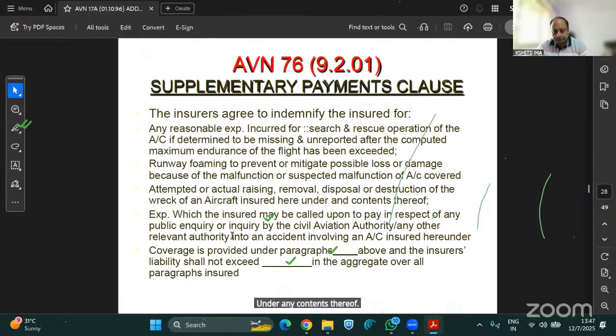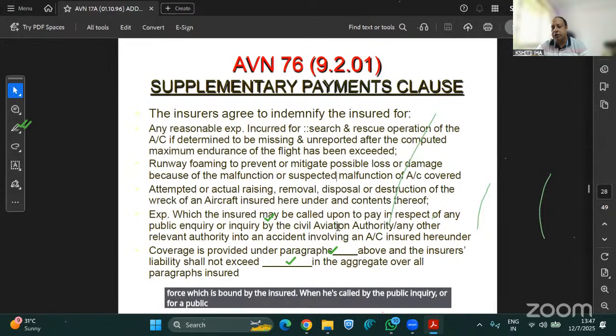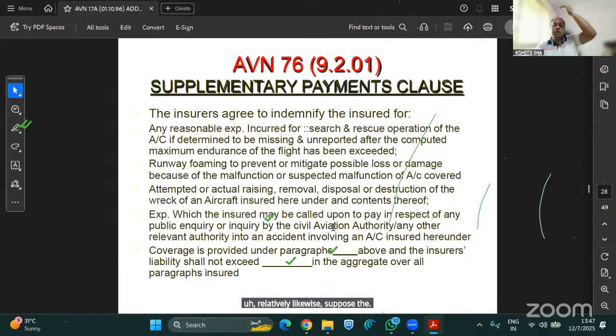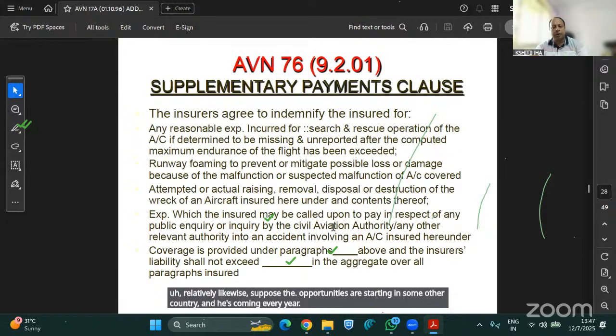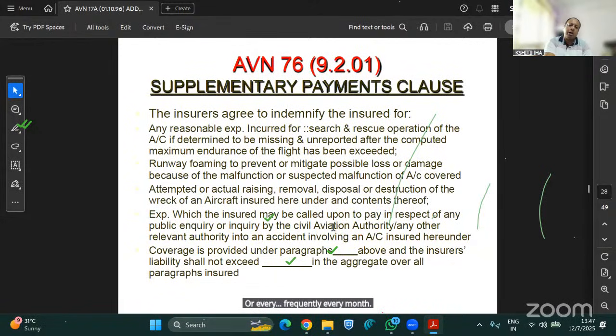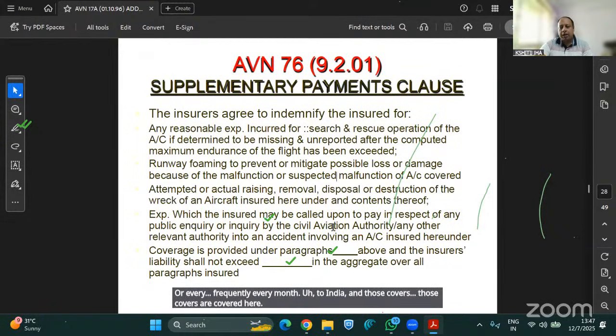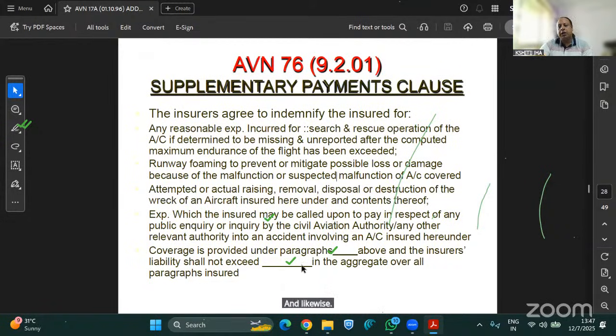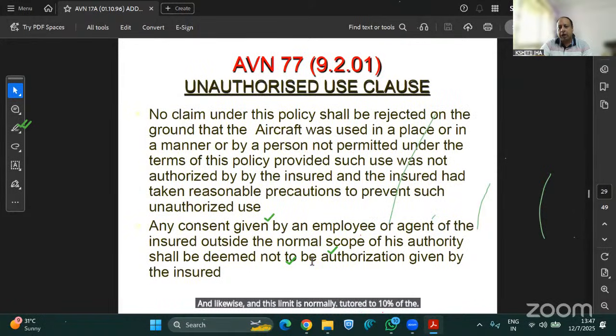Then any additional cost borne by the insured when he is called for a public inquiry by a statutory authority. Likewise, suppose the operator is residing in some other country and is coming every year or every month to India, those costs are covered here. And this limit is normally limited to 10% of the hull value, which is the aircraft aggregate value.